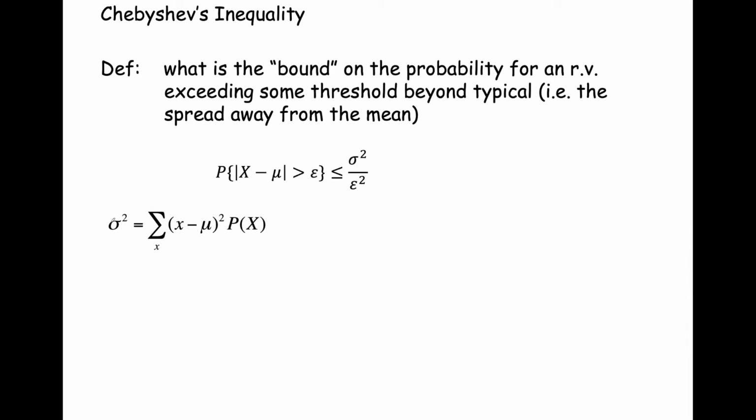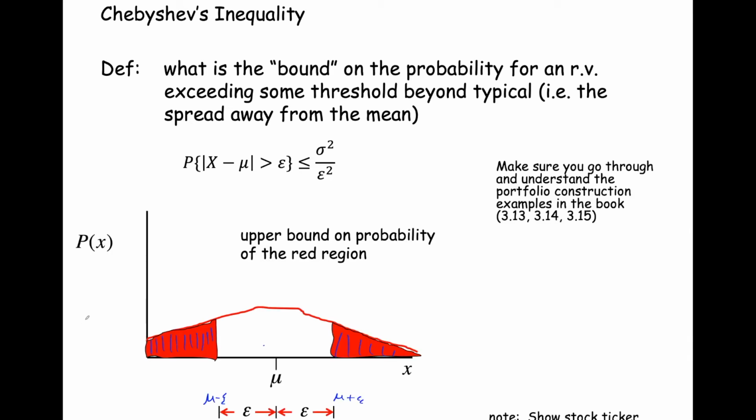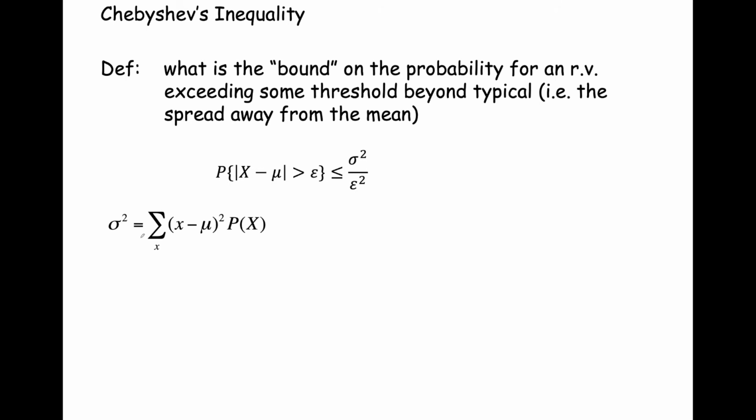We're going to start out by writing out what the variance of our random variable X is, because in essence, Chebyshev's inequality is really a measure of dispersion: how much probability mass is outside of this region epsilon above or below the mean mu. So we write the variance, and it's just our regular variance equation: sigma squared is equal to the sum over all values, little x, of x minus mu, quantity squared. That's our variance. We weight that by the probability that random variable big X takes on value little x.